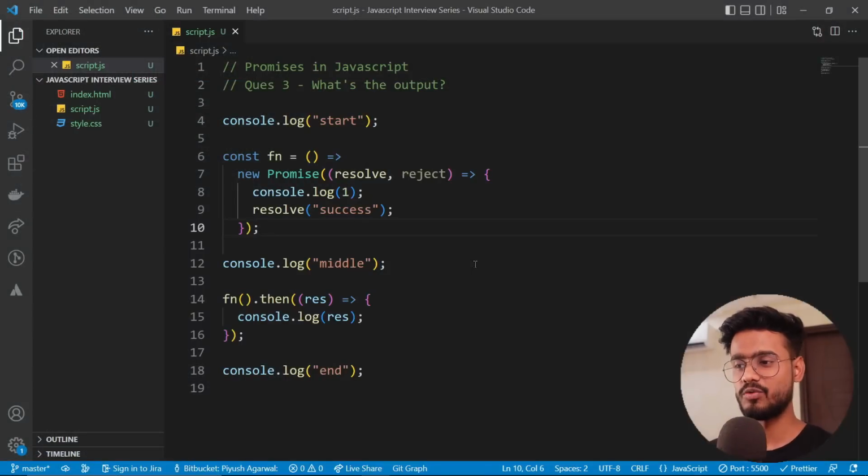So these are pretty easy output based questions, right? But don't worry, this is just the beginner level. I'm going to increase the difficulty of these questions as we move along, and you have to try them along with me.